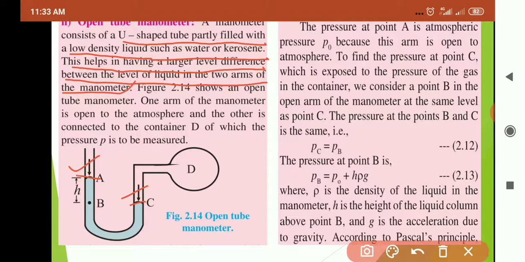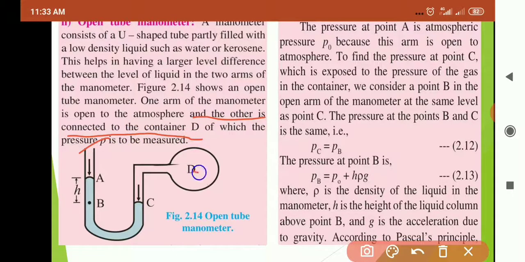So in the figure, 2.14 is showing the open tube manometer. Here the open end is there, so they have called it an open tube manometer. One arm of the manometer is open to the atmosphere, that is this arm. This arm is open to the atmosphere and the other is connected to the device of which the pressure P is to be measured. From here we are going to measure the pressure.